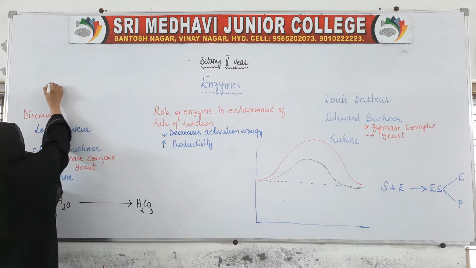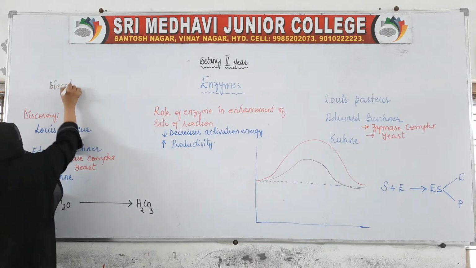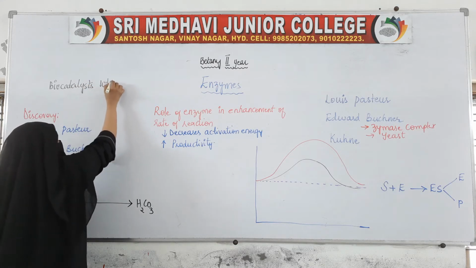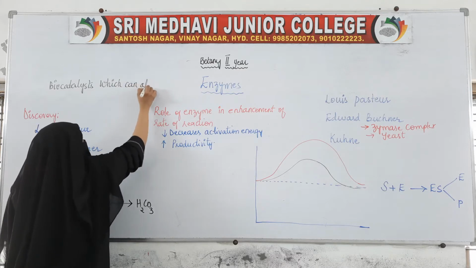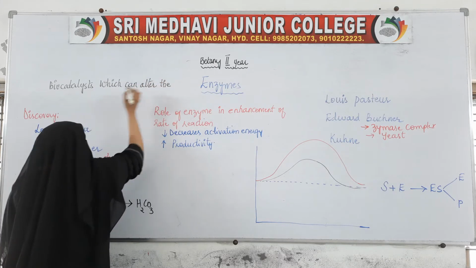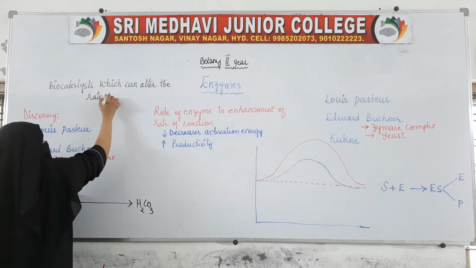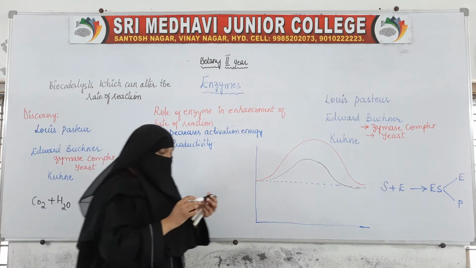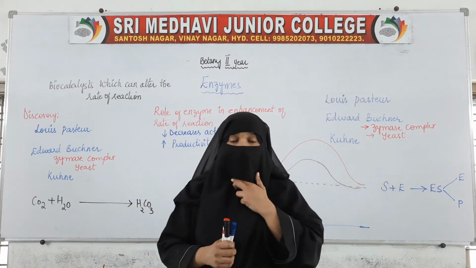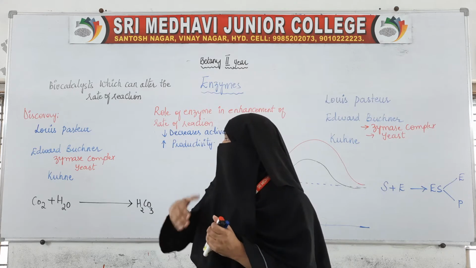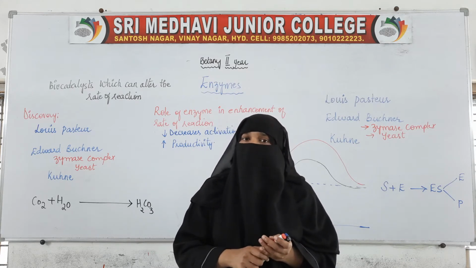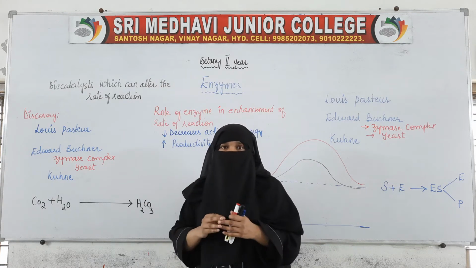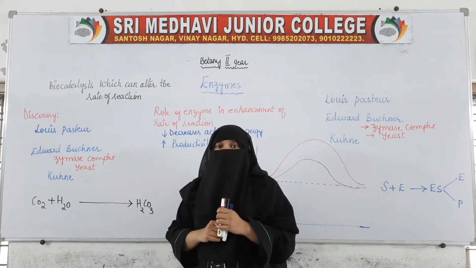So in other words, enzymes are the biocatalysts which can alter the rate of reaction. The modern definition is that enzymes are the substances or biocatalysts which can alter. Alter means it can increase the rate of reaction or it can even decrease the rate of reaction.